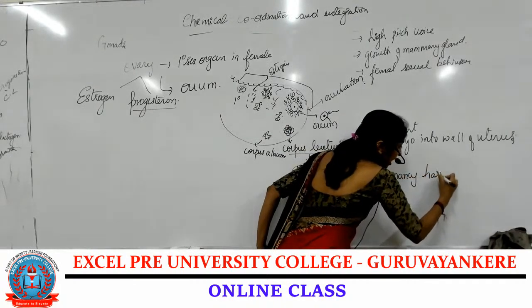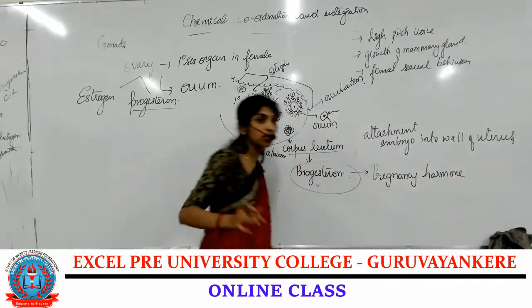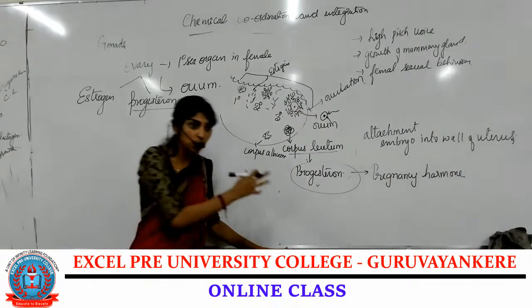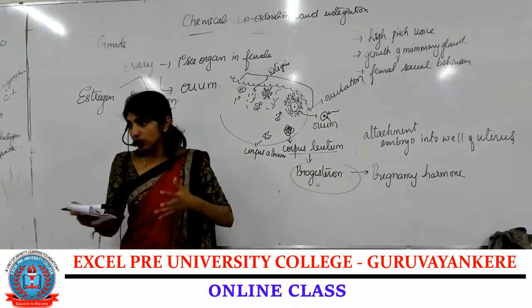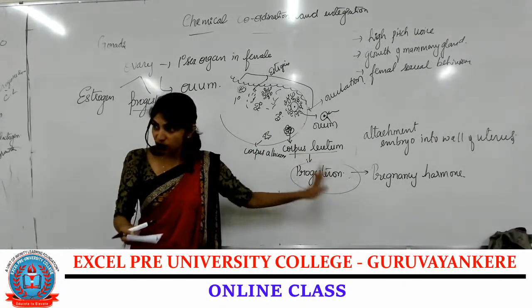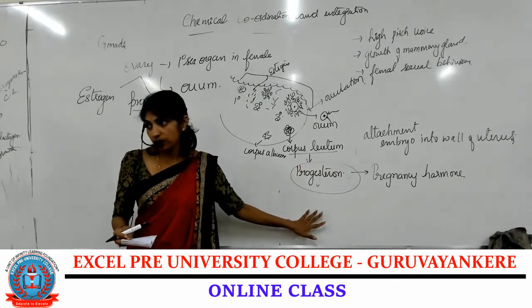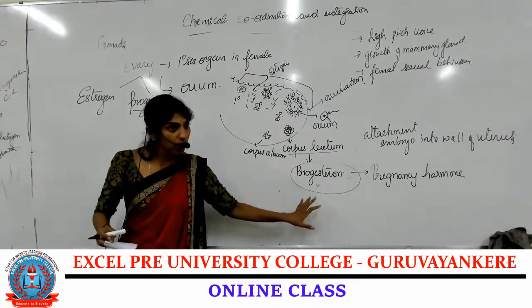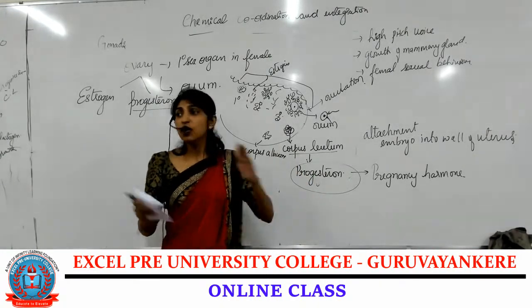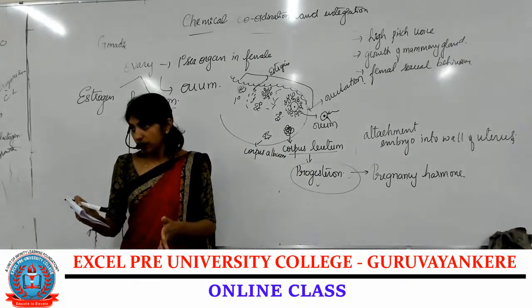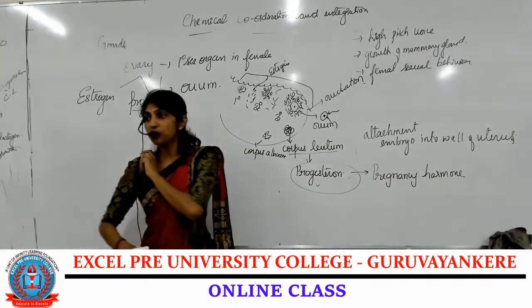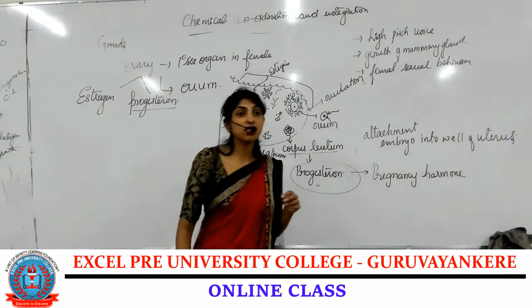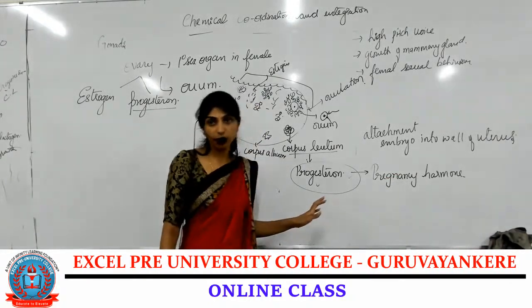That doesn't mean that a non-pregnant female does not have progesterone. A normal non-pregnant female also has progesterone, but only for a short period of time, for the 2 to 3 days while the corpus luteum is present. In pregnancy, it continues throughout.